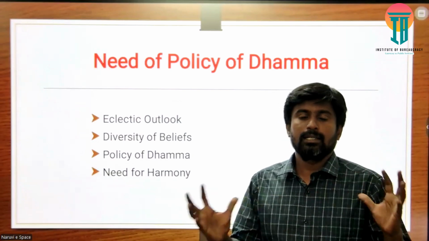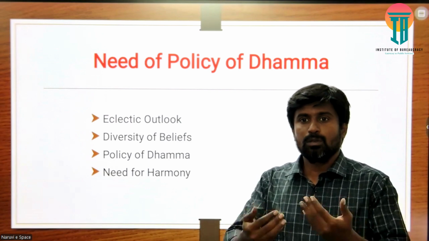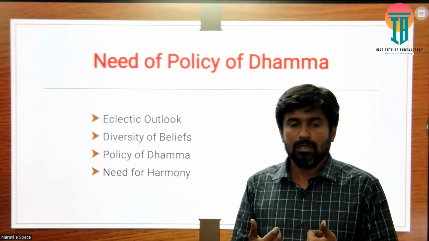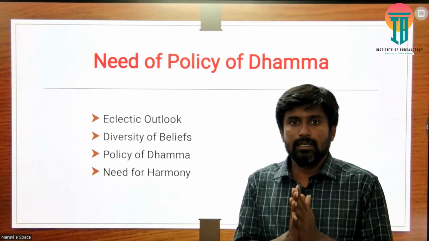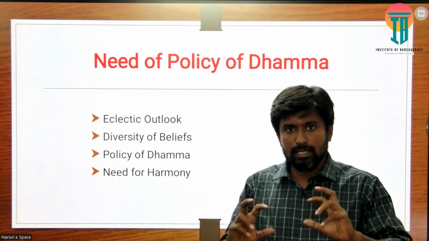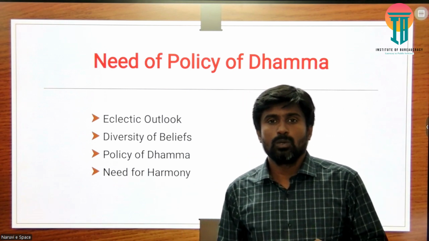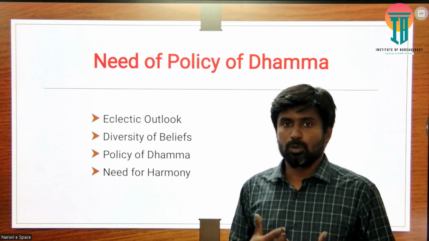So this eclectic outlook resembles that not only the ruler, even the people also had this kind of outlook. So in order to create harmony among different religious and different ethical groups, this kind of policy was very essential for Ashoka.